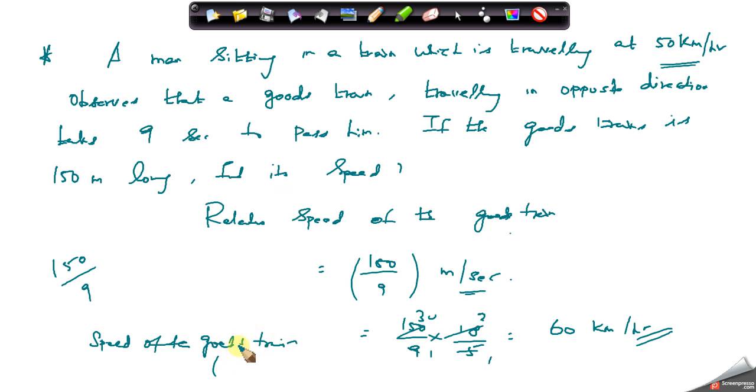Opposite direction in this case. Therefore, the relative speed is the sum, so the speed of the goods train is 60 minus 50, that is equal to 10 kilometer per hour. That's it. If we add the speed of the goods train and the train, it has to be 60, because u plus v is equal to 60 in this case. Fair enough.